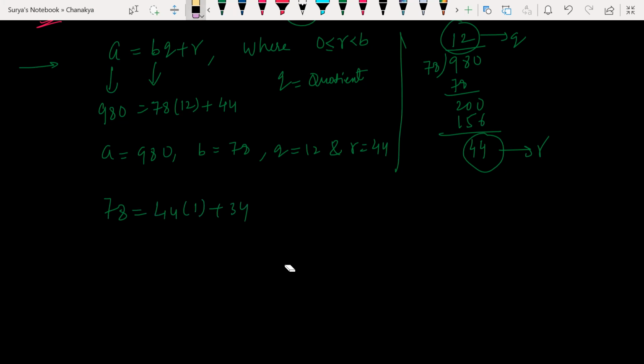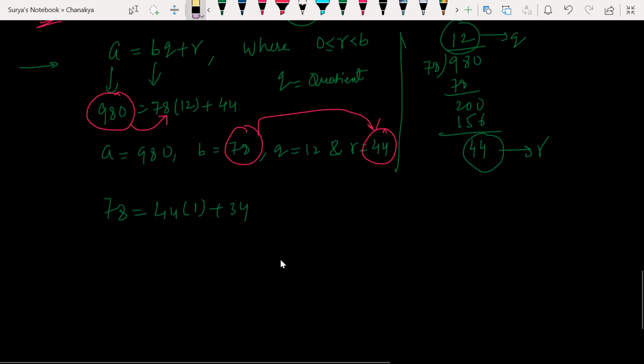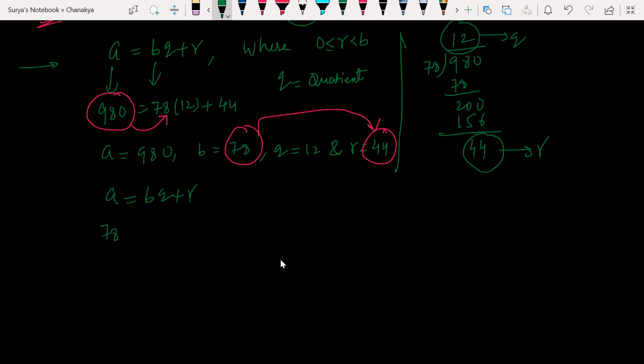Again look at this, we just keep going like that. First we considered the largest number and the smaller number as B. Now the remainder is 44, and what was the divisor? We'll consider these two now, out of which the greatest one is 78. So A is equal to BQ plus R. What is the A value here? 78. The B value will be 44. I have to divide 78 by 44 again, so what do I get? 1 time.